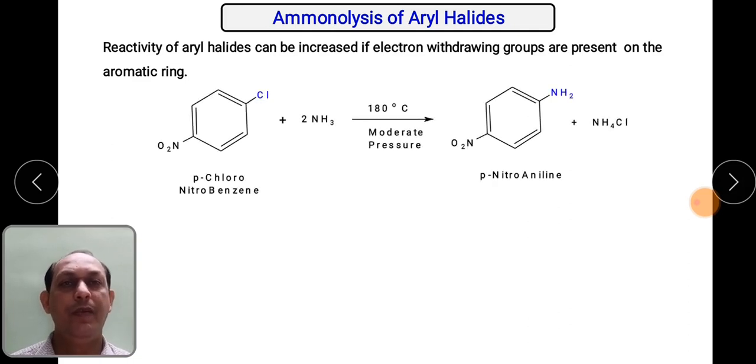If we attach an electron withdrawing group, now how will the reactivity be affected if we change the substituent? Suppose in this case we take the electron withdrawing substituent, as we know that this is an electron withdrawing substituent, so what will be the effect on this reactivity? At 180 degrees Celsius temperature and moderate pressure, here we can prepare para-nitroaniline. Here what happens is, chlorine gets converted into the NH2 group, and the nitro group remains as it is. So this is ammonolysis.